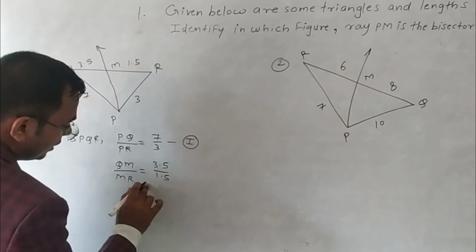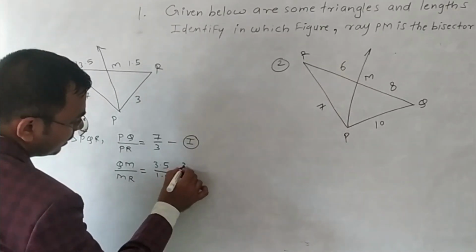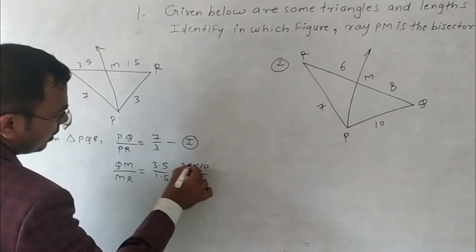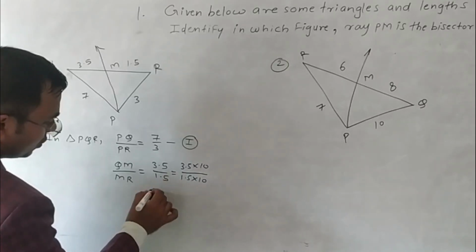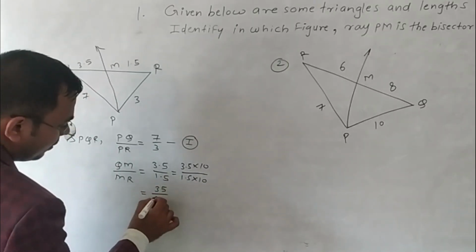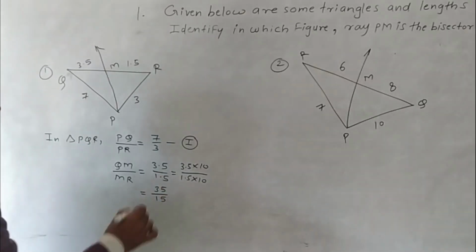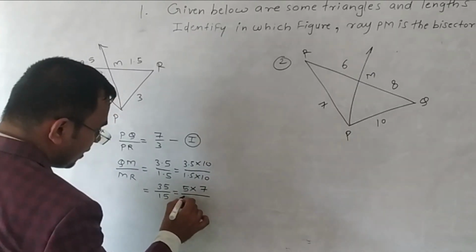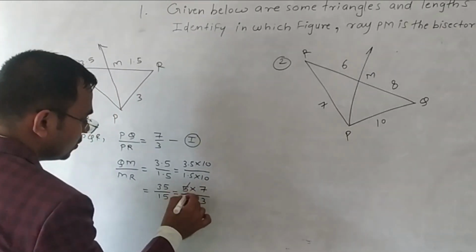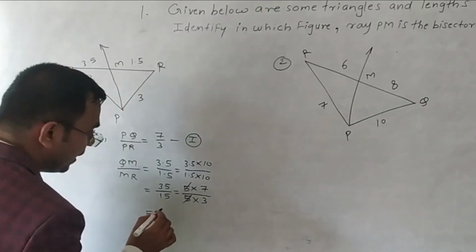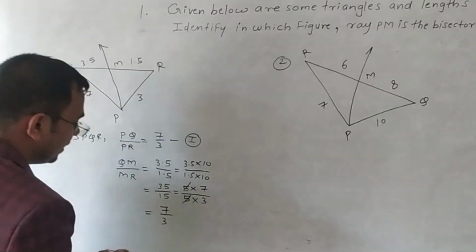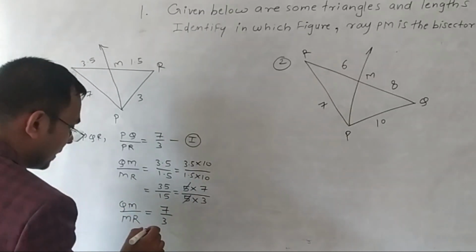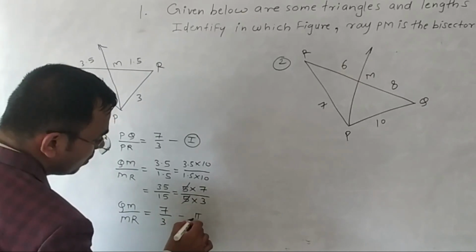So to remove the decimal, we need to multiply by 10. 3.5 into 10, 1.5 into 10. Multiply this, the decimal will vanish. So what remains? 35 upon 15 remains. So divide this. 5 7s are 35, 5 3s are 15. So 5 gets cancelled. What remains? 7 upon 3 remains. So QM upon MR is equal to 7 upon 3, equation 2.